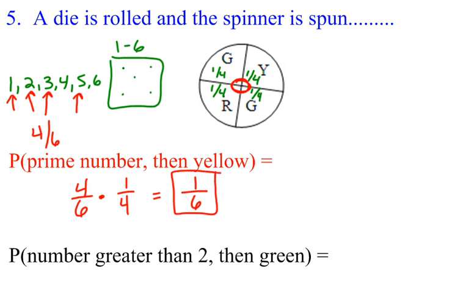Next, we see the probability of getting a number greater than 2 and then green. So greater than 2 would be the numbers 3 through 6. So again, we have 4 out of 6 chance there, times a green. Since we have 2 spots that are green, that's really half of our spinner. So I'd have 4/6 times 1/2, and when I reduce that fraction, I get a probability of 1/3.